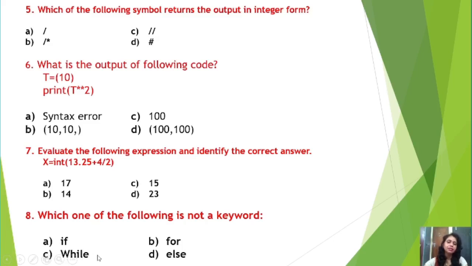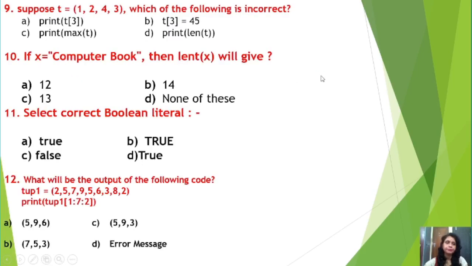While is also a keyword, students, but here that while started with a capital W, okay. So capital W is not allowed. Three keywords have a capital starting character, and you have to remember what these are: True, False and None. Other than these three keywords, all the keywords are in small letters. So you need to remember that. So here the answer is While, option C. Then let us discuss the next question.